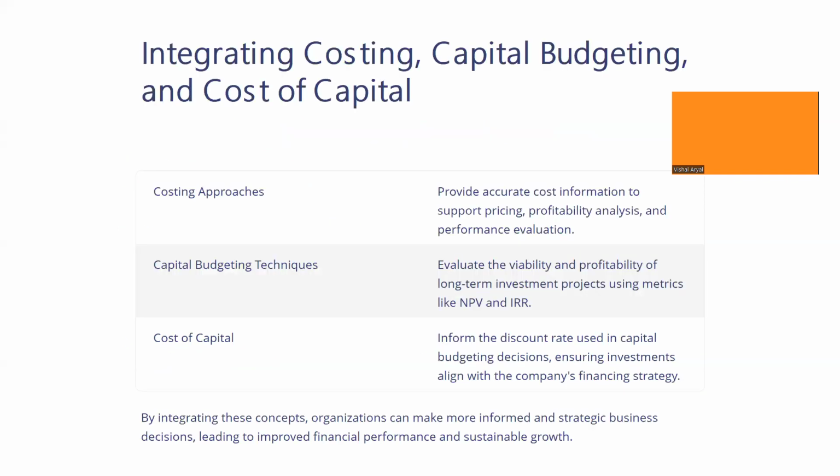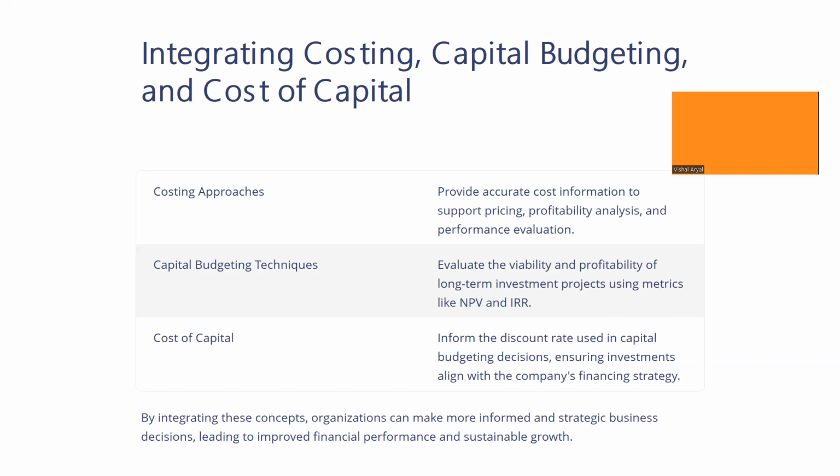So integrating costing, capital budgeting, and cost of capital. At last, we'll be talking about the integration of these. Costing approaches have practical implications: they provide accurate cost information to support pricing, profitability analysis, and performance evaluation.